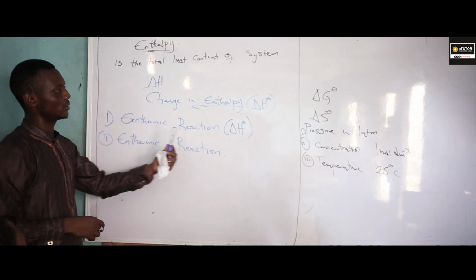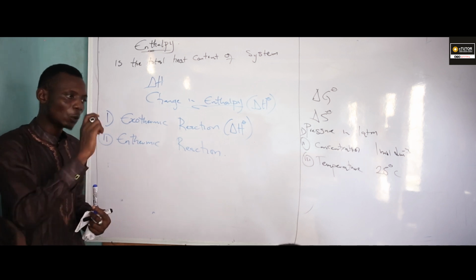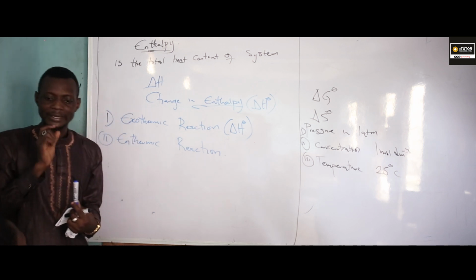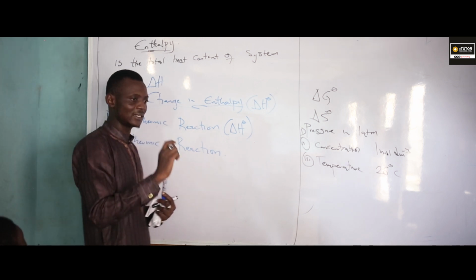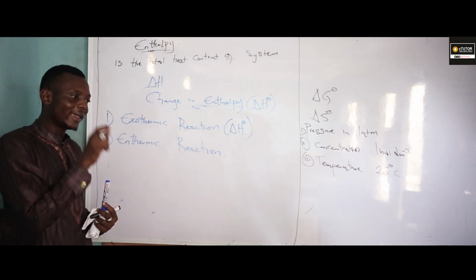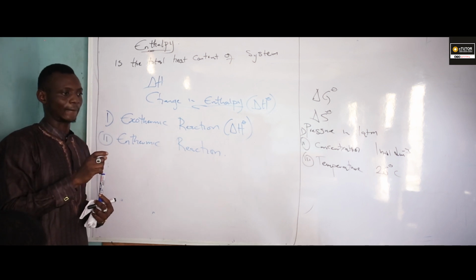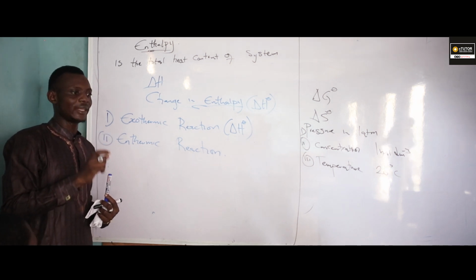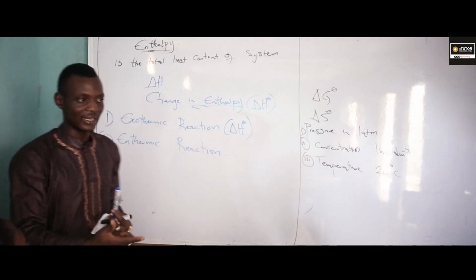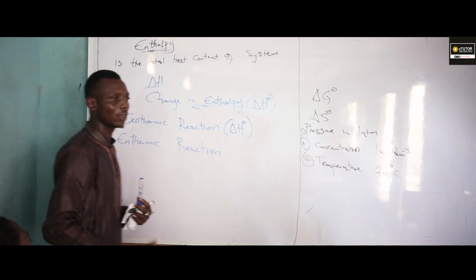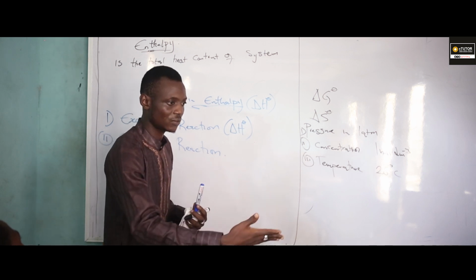Exothermic. We always indicate a negative sign. What is the meaning of that negative sign? It's telling us that the enthalpy of the initial state is lower than the enthalpy of the final state, because the system has lost energy to the surrounding.